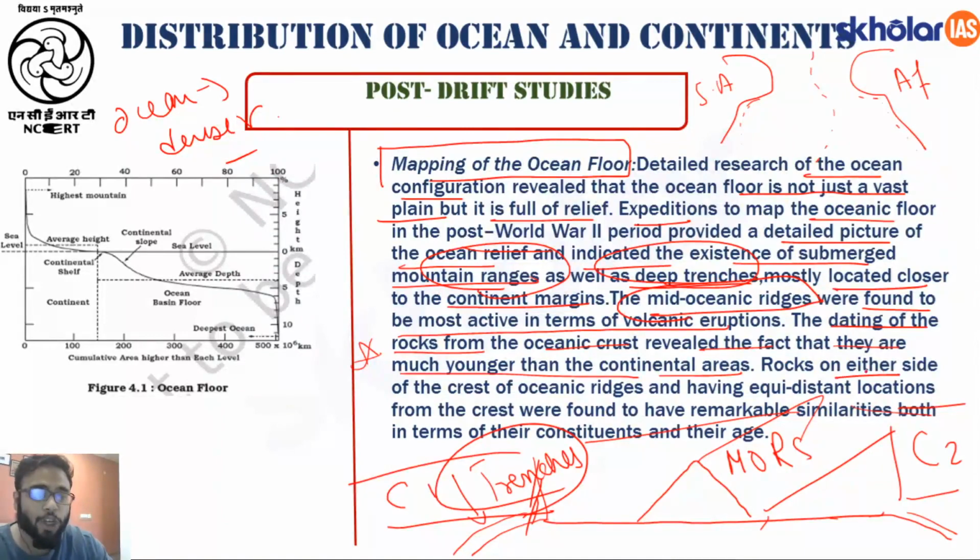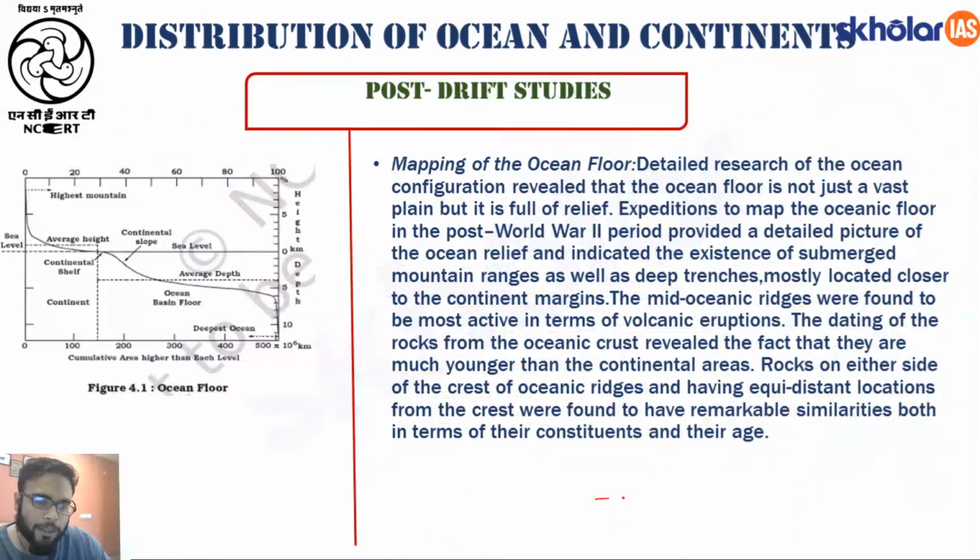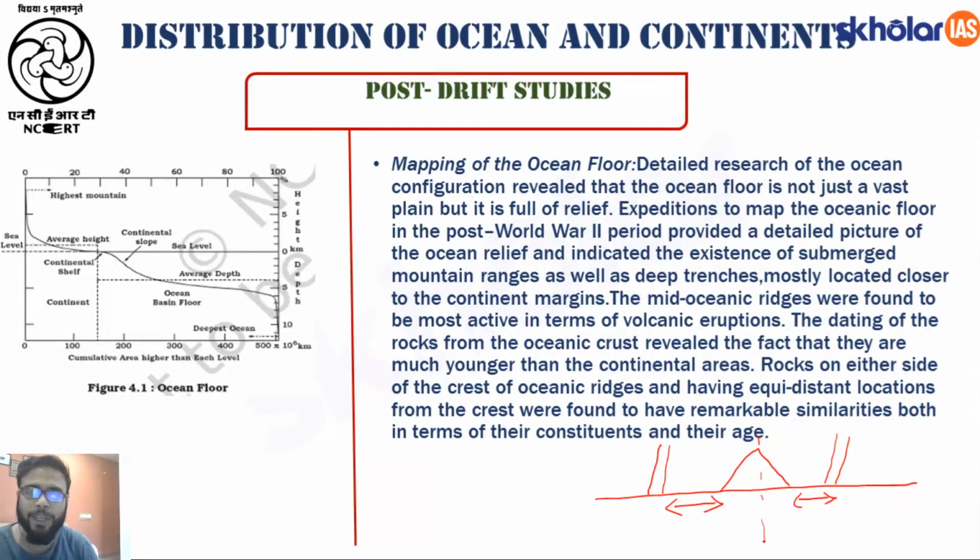Rocks on either side of the crest of the oceanic ridges, at equidistant locations from the crest, were found to have remarkable similarities both in terms of constituents as well as their ages. Now what is this point talking about? Let us understand. Here this is the ocean floor. Here we have the mid-oceanic ridge. Now suppose here I have a rock layer, and here I have a rock layer. Suppose this rock layer 1 is equidistant from the ridge, so the distance d1 is equal to d2, right?